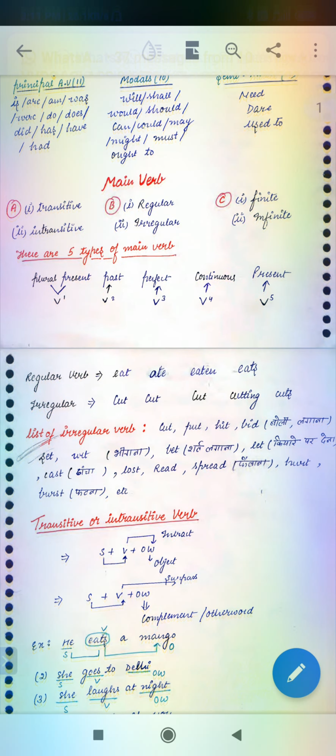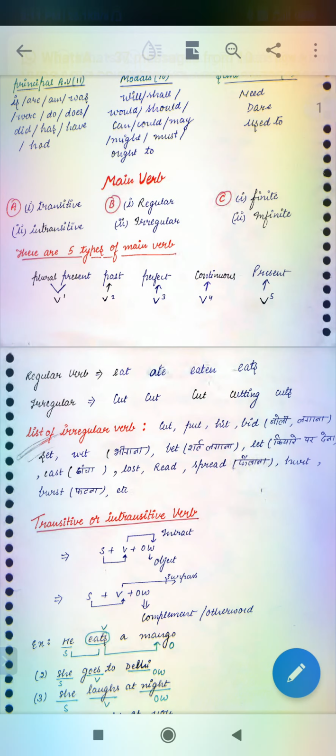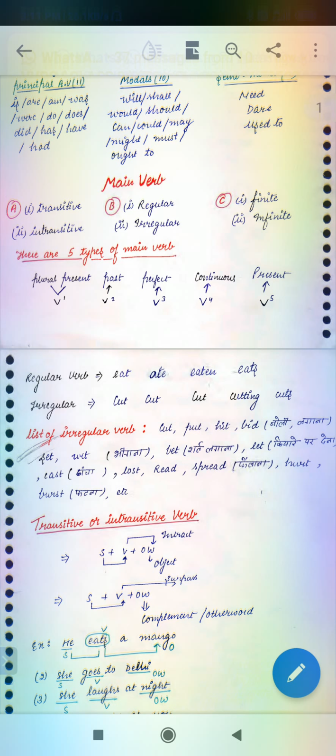Number 1 cut, number 2 put, number 3 hit, number 4 beat, number 5 set, and also cast, lost, read, spread, heard.